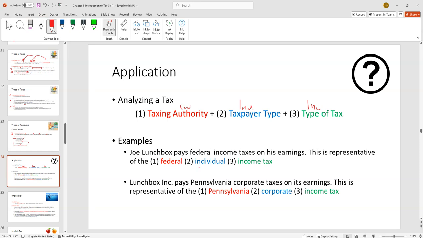So any type of tax you can put in this bucket or this framework, where it's 1, 2, and 3. Hey, I don't like paying taxes on my house that I own. So it would be the state individual property tax. You can use this to help you keep things straight in your head.